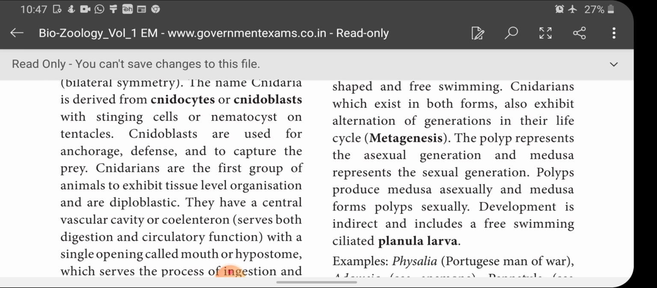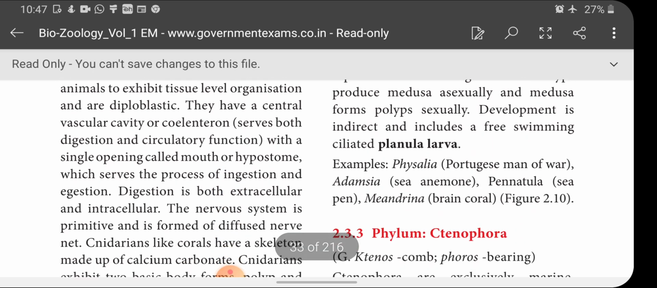A central vascular cavity or coelenteron is present, with a function of circulation and digestion. There is a single opening called mouth or hypostome. It does not possess any anus, only one opening in the anterior region. And what is this called? Hypostome or mouth. What is the function of the hypostome? It serves the process of ingestion and egestion. Both ingestion and egestion take place through this mouth or hypostome only.